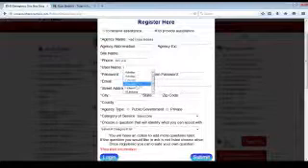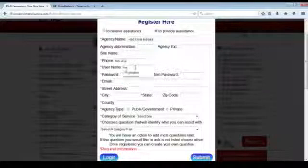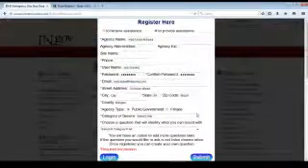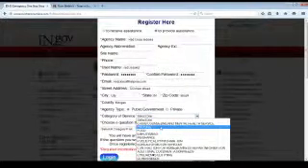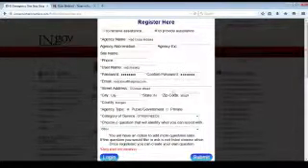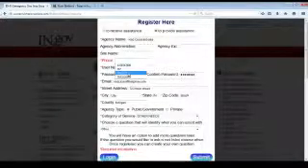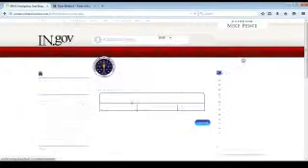Username. Let's choose something that's not there. We'll do Red Cross Indiana. All right, now that we're at the end here, this is where the whole dynamic comes into play with the questionnaire. We're going to say that for now, other needs and other for our question, because we want to create our own questions, and I'll show you how to do that as soon as we get logged in here. Oh, I forgot to put a phone number. We'll just do 555-1212. We'll submit.